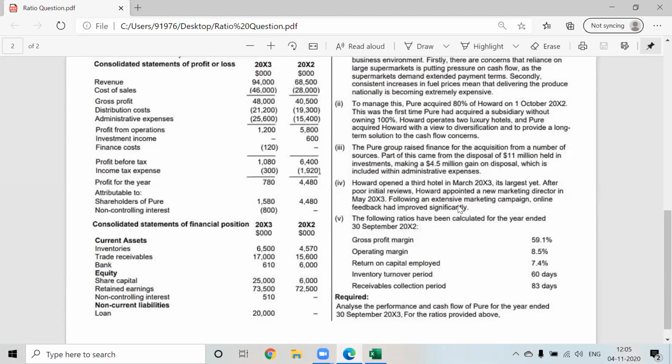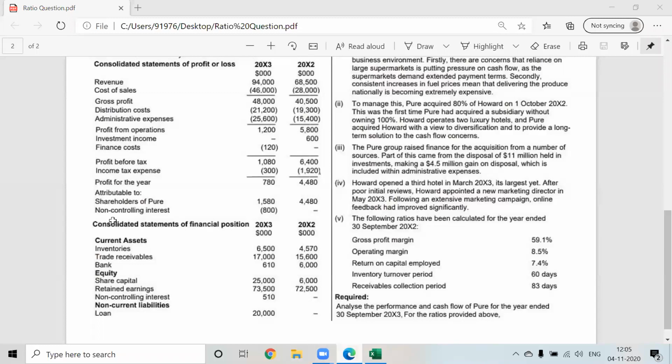We will also write that in our analysis: since this year is a transitional year, the operating profit might be low, and shareholders should take that into consideration. Now we have appointed a new manager, right? So feedback has improved significantly, and we hope that profit from operations will start to increase next year.